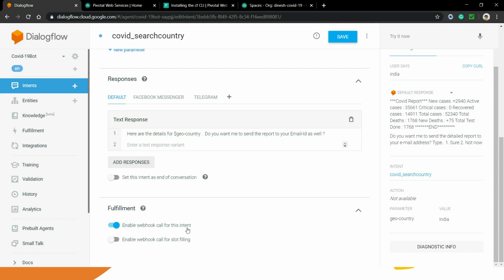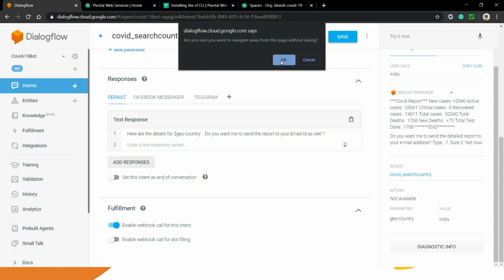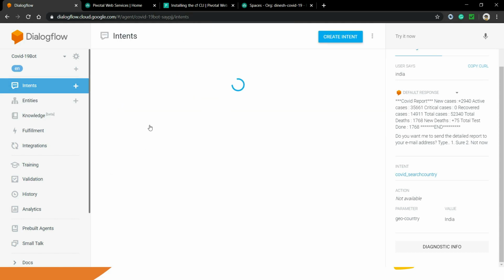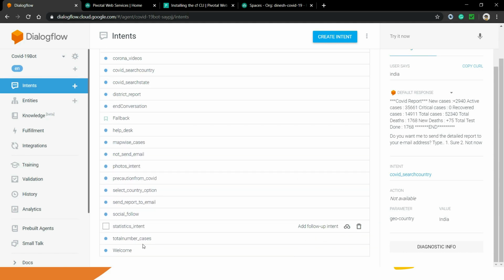Make sure you have enabled the webhook call for each and every intent which you want to connect with Python and Flask. I have enabled almost all the intents because I have to save the user and bot conversation in our database, so our Python and Flask code will get to know each and every conversation happening between the user and bot.